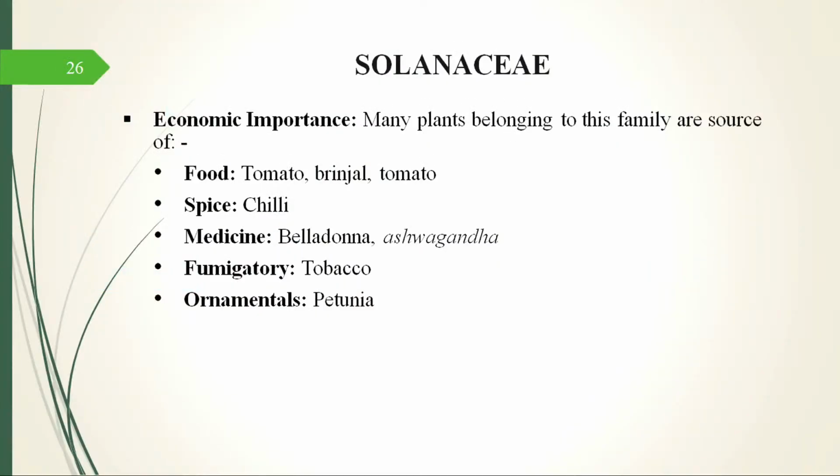The next topic is the economic importance. Most of the vegetables, tomato, brinjal, and also potato, they all belong to Solanaceae. Then tobacco is also a member of Solanaceae. Petunia, ornamental chilies, the spices that we eat, red chili, green chili, they are all members of the family Solanaceae. So Solanaceae and Fabaceae are the 2 dicot families that we have done.